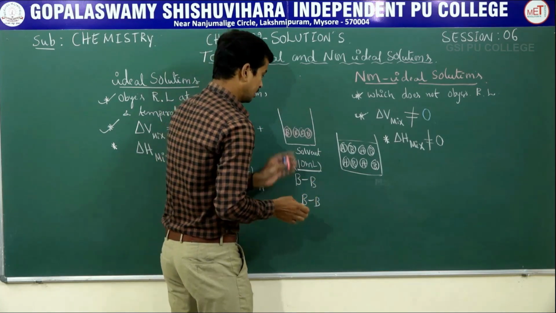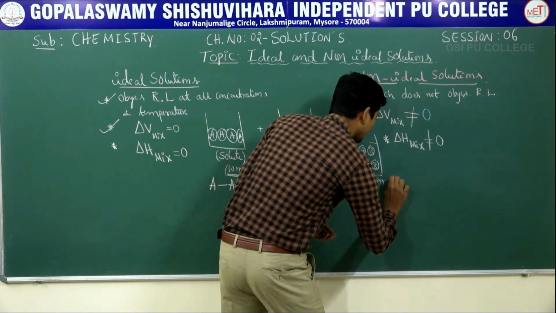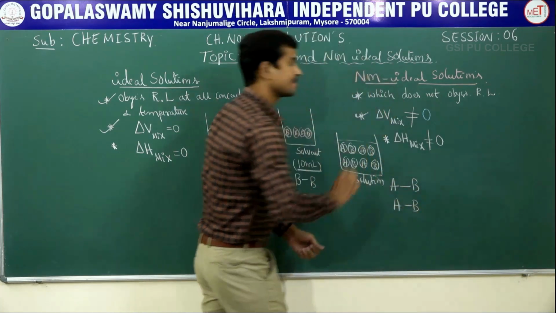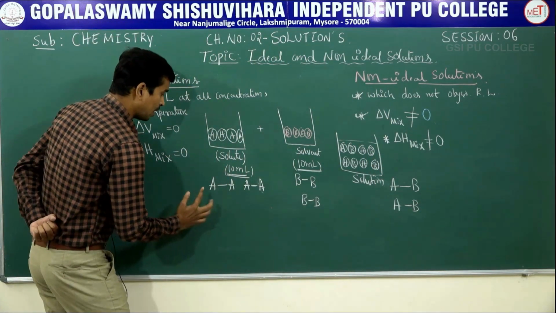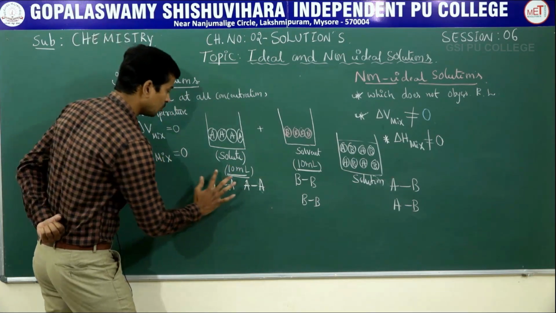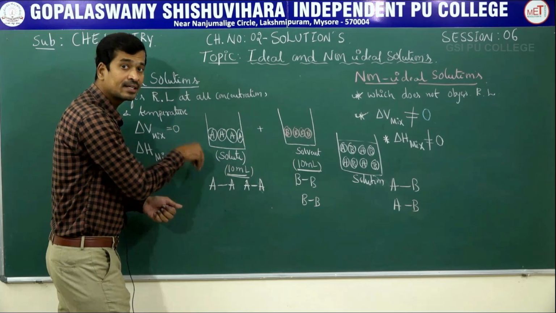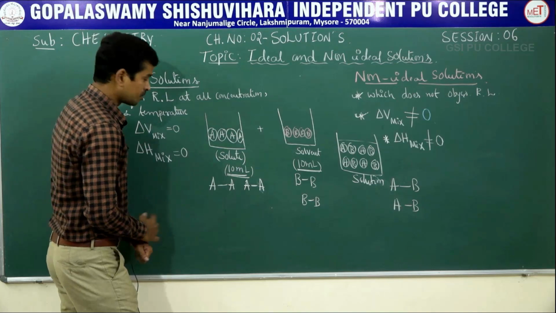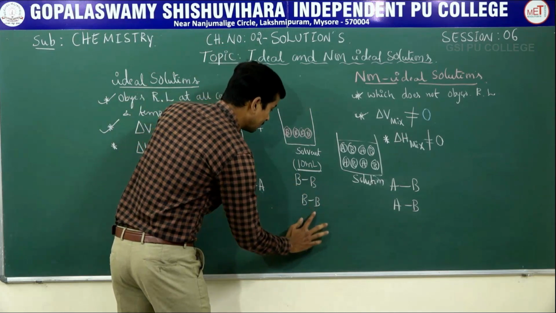Clear? At the same time, in solution there is a force of attraction between AB and AB. Suppose any bond can be broken. Suppose you have to break any bond, you have to supply some amount of energy, clear? In the form of heat. It is called enthalpy. Suppose breaking the AA bond and breaking the BB bond.